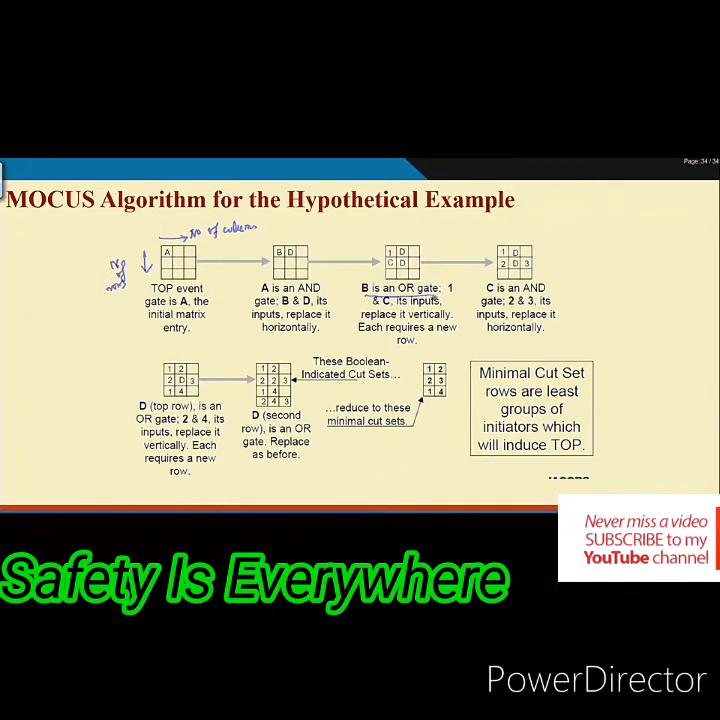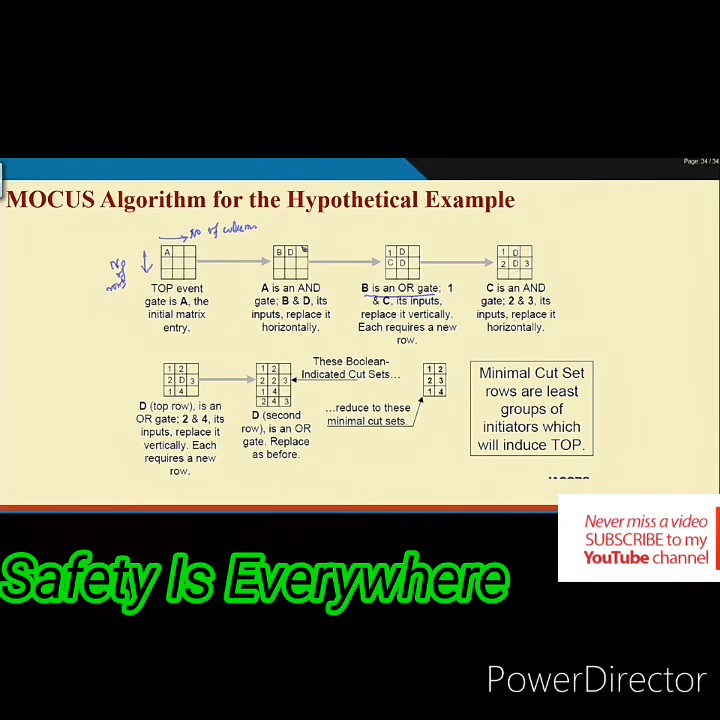B is an OR gate. If it is an OR gate, it will increase the number of cut sets. How many will the number increase? It depends on the number of inputs to these gates. If the gate has 2 inputs, then there will be 2 cut sets. If it is 3 inputs, 3 cut sets, like this.